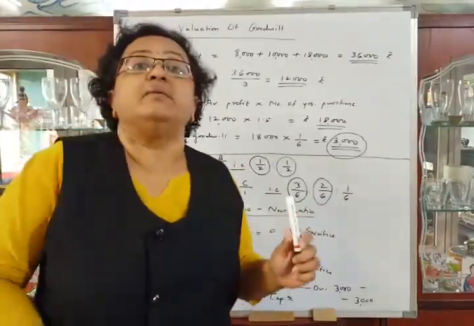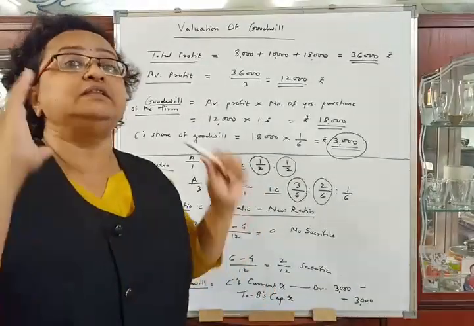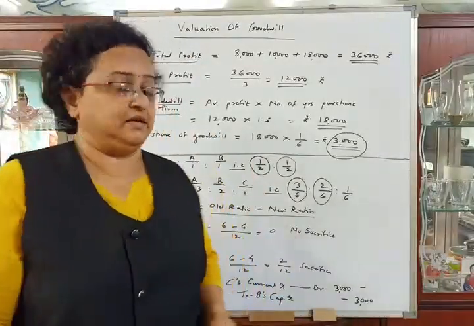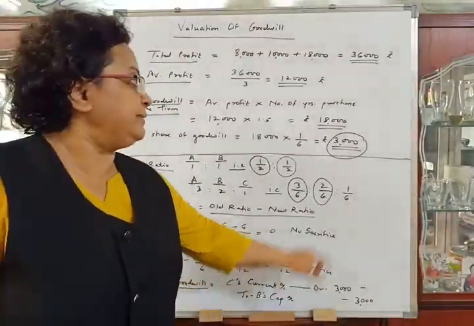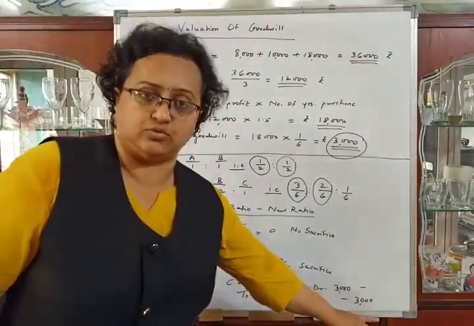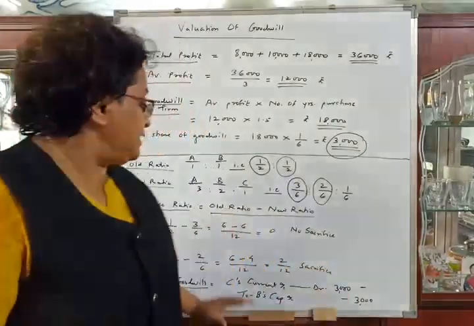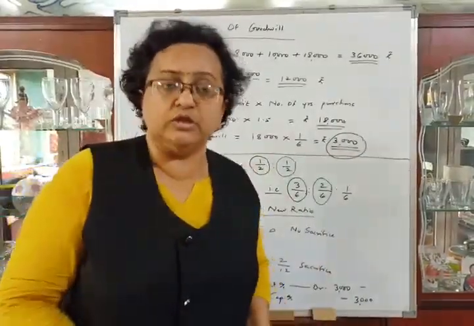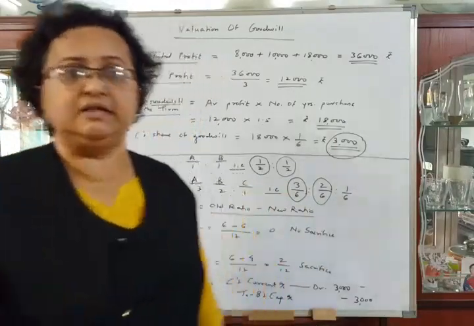As in this problem only one partner is sacrificing, the benefit of goodwill of the new partner will go only to partner B who is sacrificing. So the entry of goodwill will be C's current account debit, C's share of goodwill 3,000 to B's capital account 3,000. The goodwill will not be distributed between A and B. It will be credited to B's capital account only, because only partner B is sacrificing in this problem.